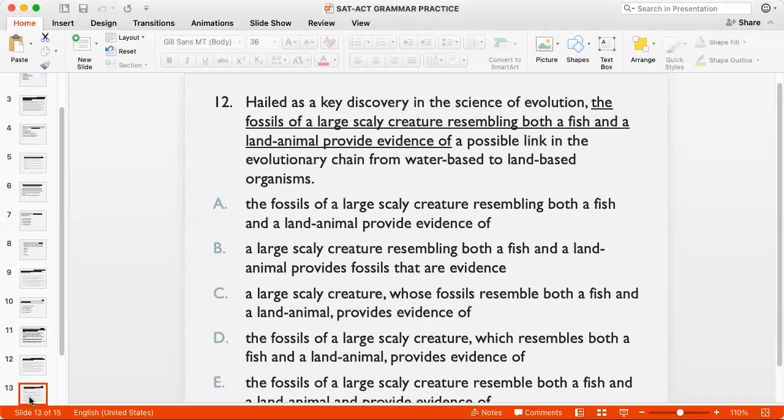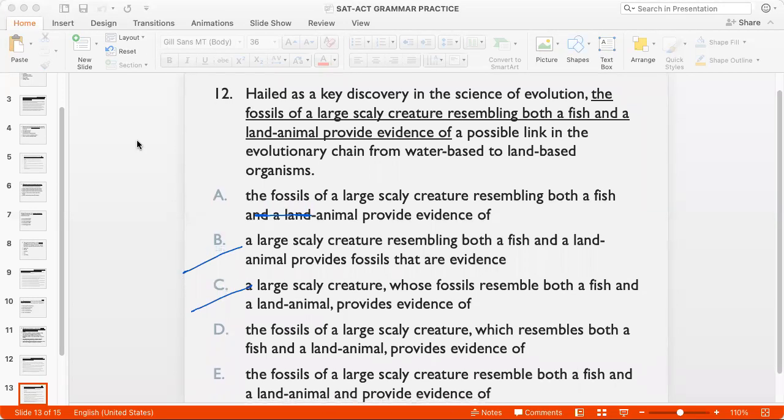Okay, let's go to question 12. Hailed as a key discovery in the science of evolution, the fossils of a large scaly creature resembling both a fish and a land animal provide evidence of. Okay, so what was hailed as a key discovery? It was obviously the fossils. So the fossils is fine. The large scaly creature was not discovered, right? It was the fossils that were discovered. So this is a modifier error, and this is also a modifier error. Okay, and so B and C are out.